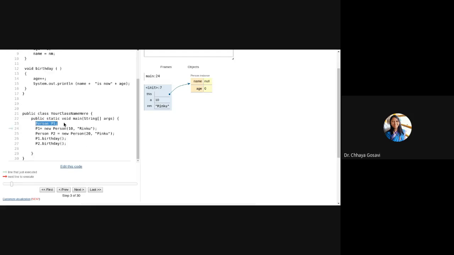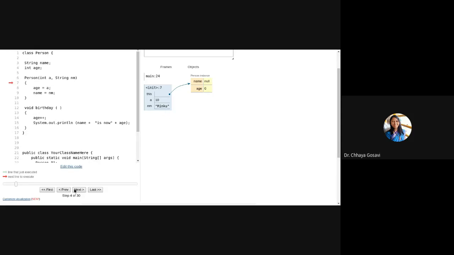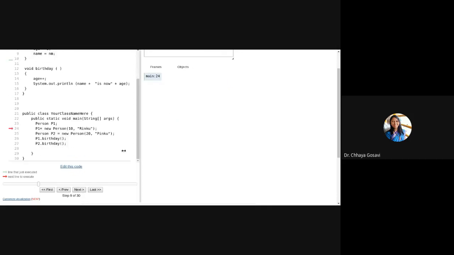So for Person P1, it has not done anything. It directly started with this line 24. Memory is not allocated for P1. P1 is only the name, and it will get allocated memory after the new keyword. So memory is getting allocated and values are stored here. P1 will point to that particular memory location. So P1 is a reference pointing to this actual object.